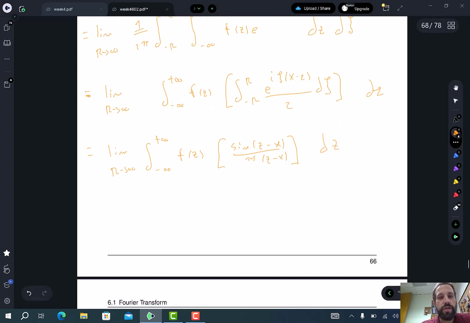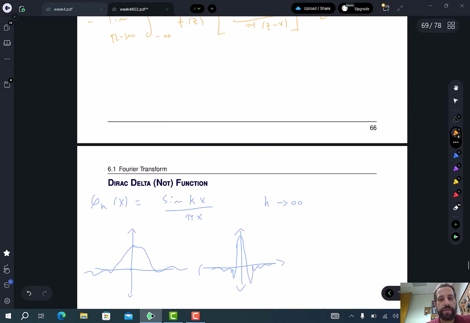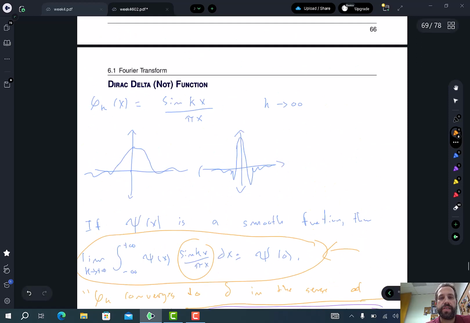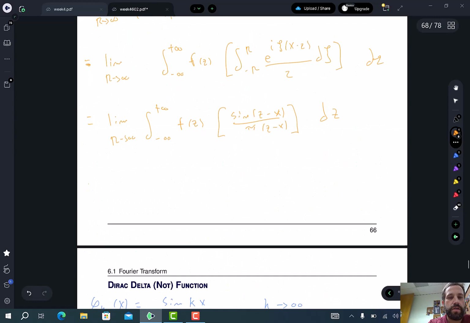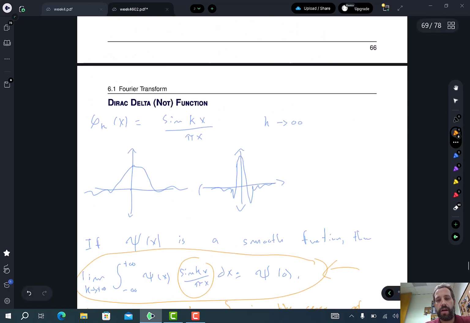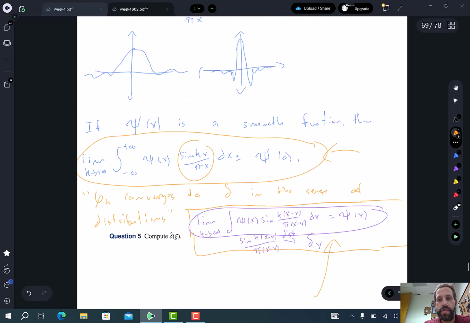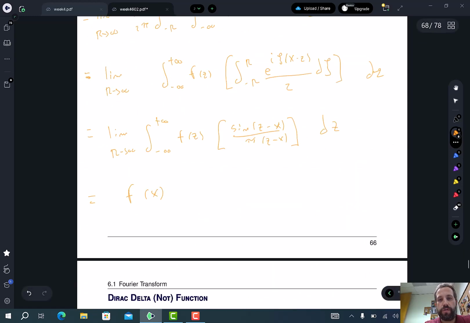Okay, well, we just learned in the previous video that we have this property. So if you look at this property right here, this is going to converge to f of x. If you look down here we're integrating with respect to x, and it's x minus y in the sine function. Up here, we're integrating with respect to z, and it's z minus x in the sine function, so this turns out to be f of x.